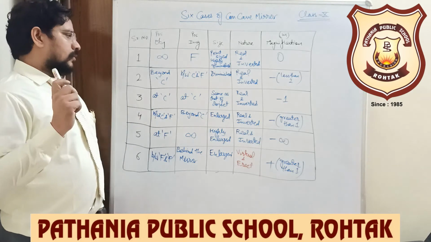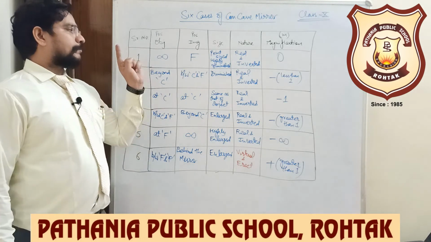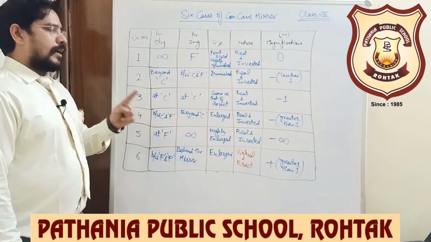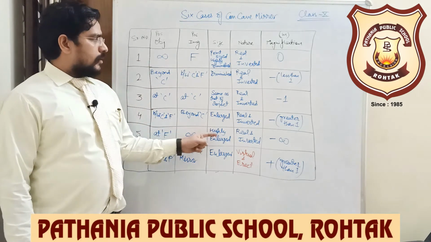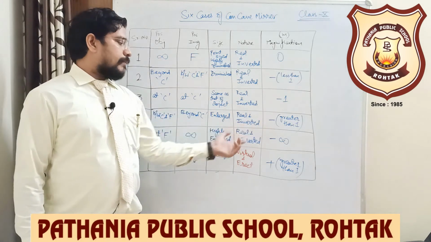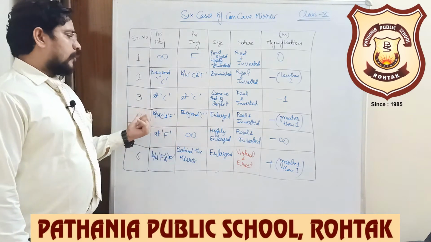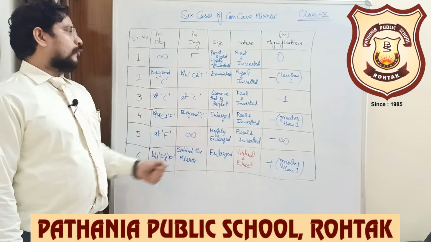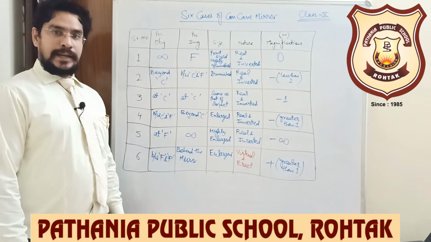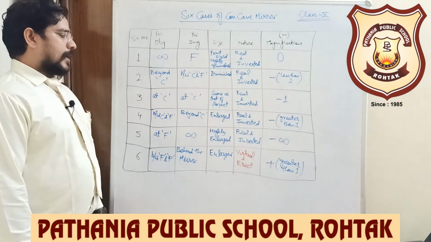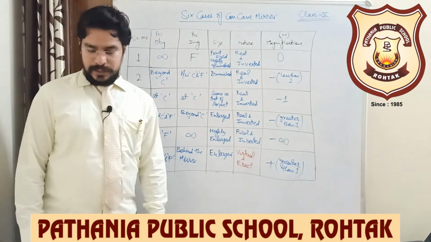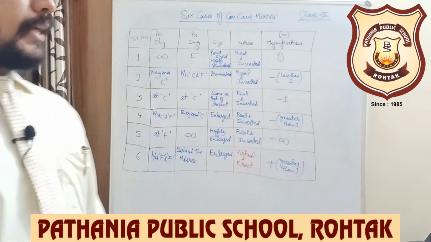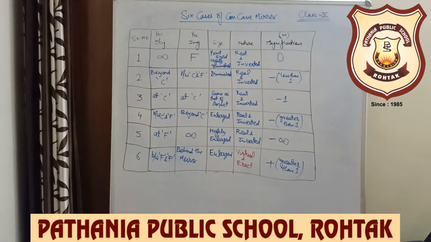In coming online sessions, I am going to ask random students about any random case, and I need you to answer me each and every detail. I may ask any detail in between, like in the fourth case, tell me what the magnification is going to be, what the position of the image is going to be, what the position of the object is going to be. Like this we are going to study it. So you can take a pause here and go through it, and then we'll start our next topic, the cases of the convex mirror.